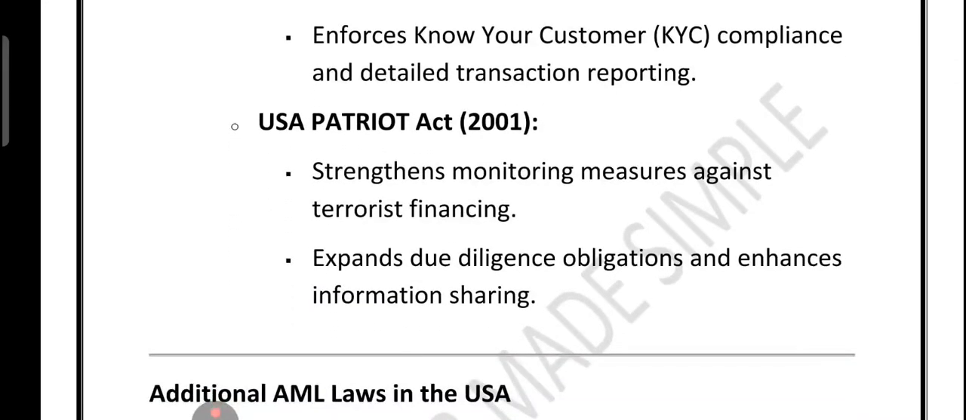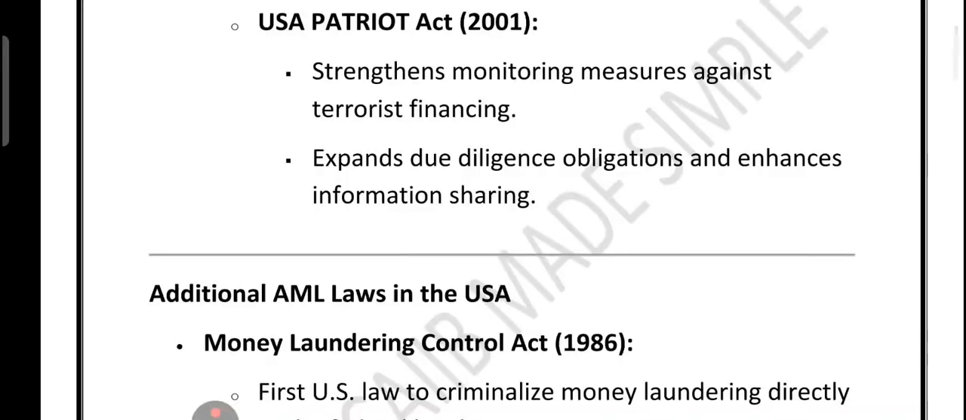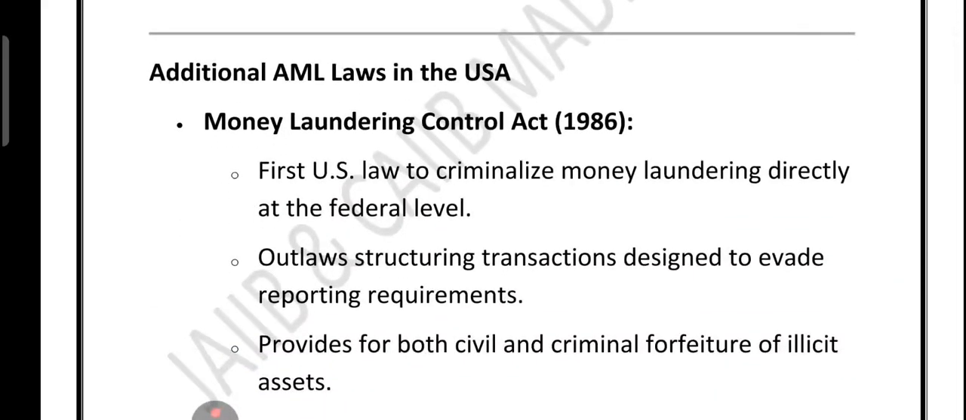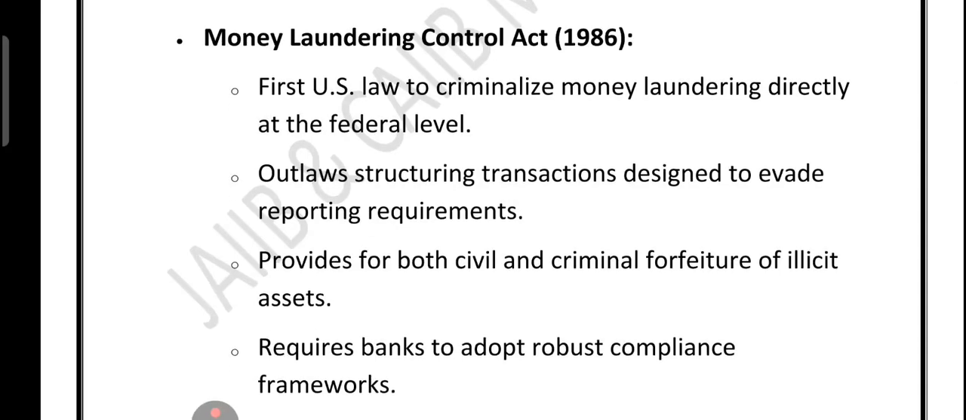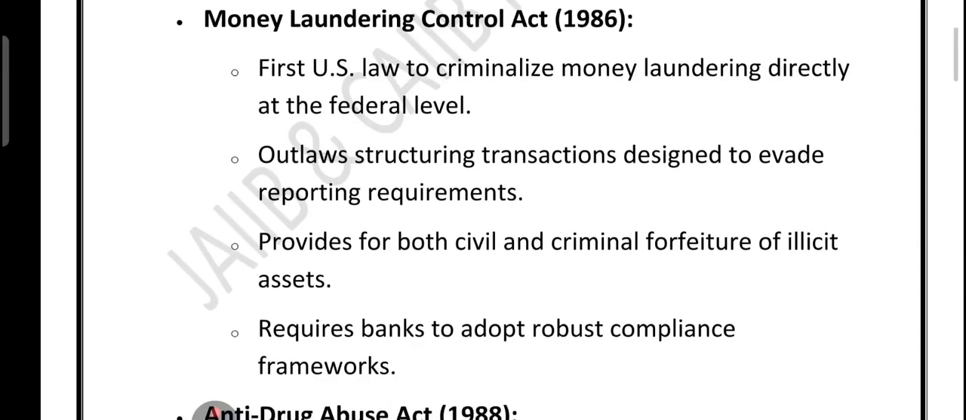Then comes the Money Laundering Control Act of 1986. So what was this all about? This was the game changer because for the very first time, money laundering itself became a crime in the US. It also made it illegal to break up big transactions into smaller ones just to avoid reporting.